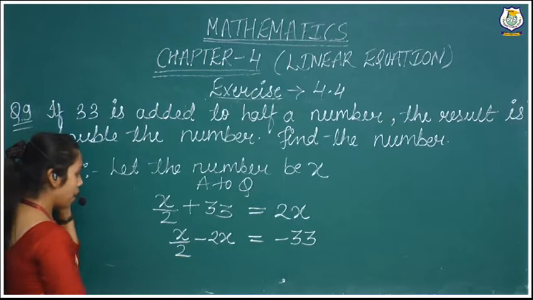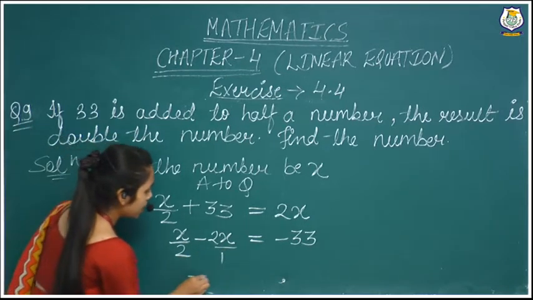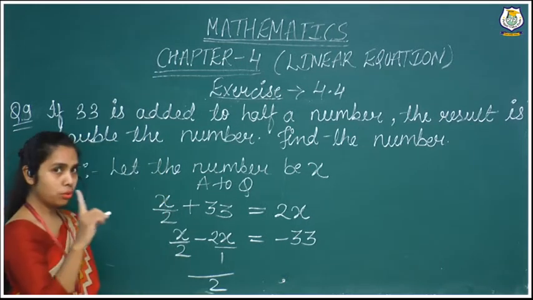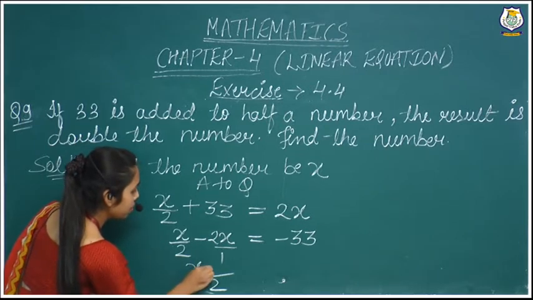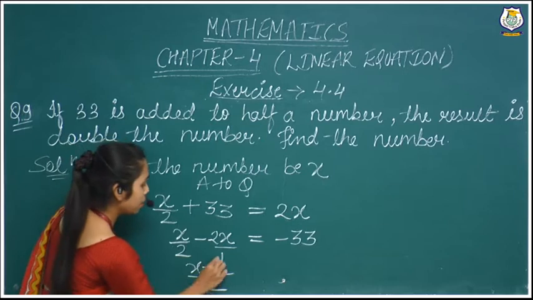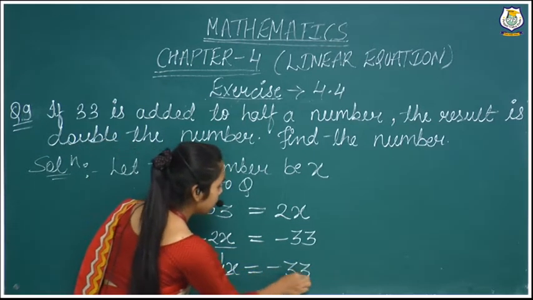Now I will have to take the LCM of 1 and 2. So the LCM is 2. 2 is divided by 2 one time, x is on its place. 2 is divided by 1 two times, 2 is multiplied by 2. 4x is equal to minus 33.